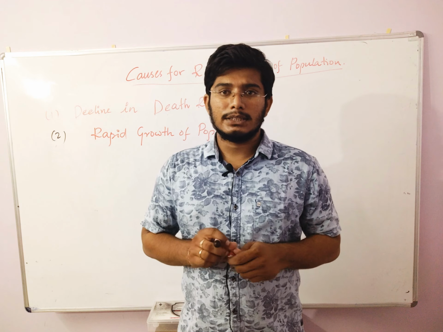Now we are going to discuss how we can control it. That is the question: what are the measures that a country should take to control population explosion.